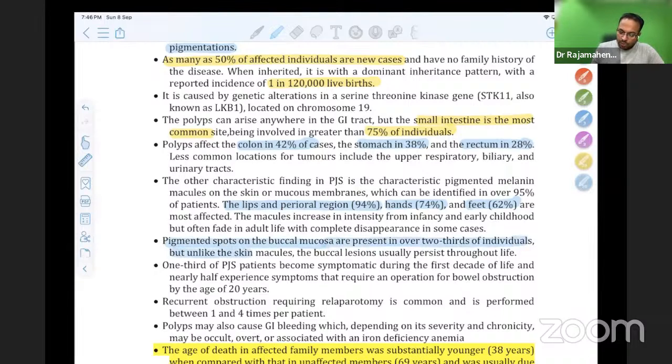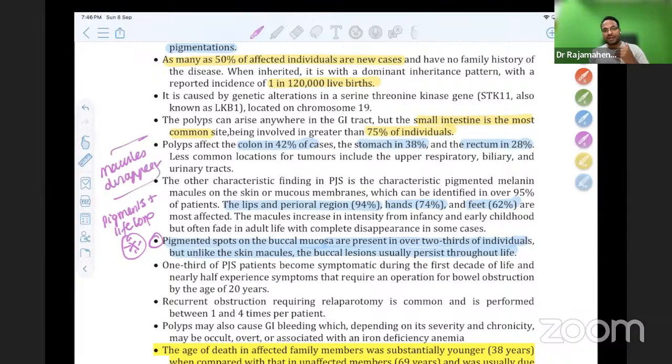But unlike skin macules, buccal lesions, please don't forget this point, this is a very interesting point, the pigmented spots are present lifelong. Macules disappear in adults, pigments are present lifelong.